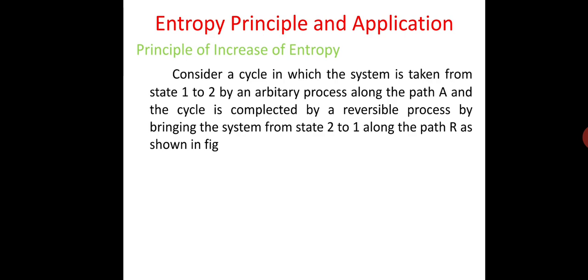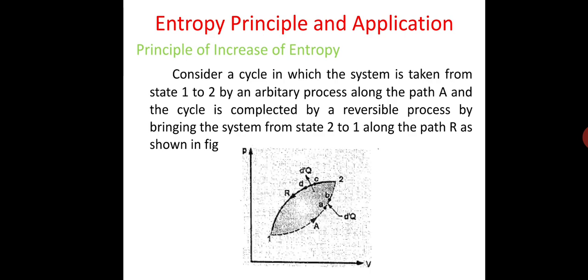Consider a cycle in which the system is taken from the state 1 to state 2 by an arbitrary process, that is reversible or irreversible process along the path A, and the cycle is completed by the reversible process by bringing the state from state 2 to state 1 along the path R as shown in figure. See the figure. A cycle consists of arbitrary and reversible process on PV diagram.